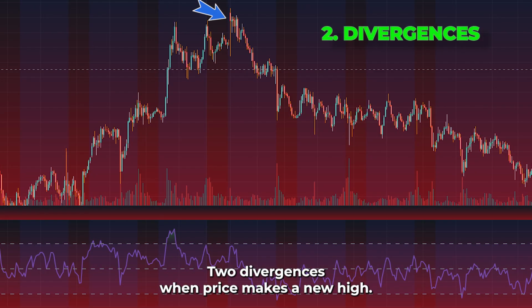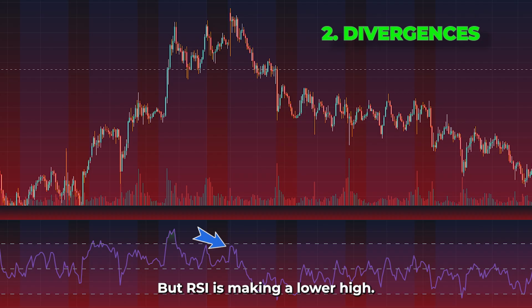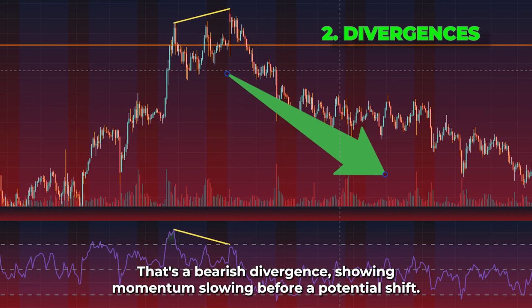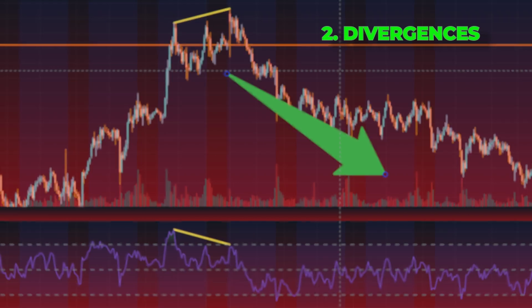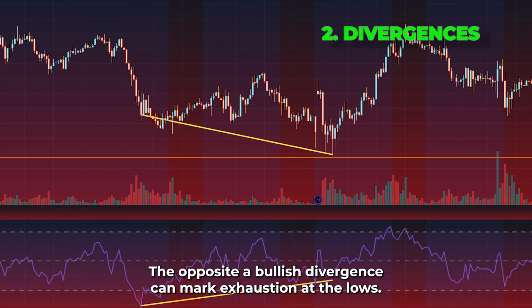2. Divergences. When price makes a new high, but RSI is making a lower high, that's a bearish divergence, showing momentum slowing before a potential shift. The opposite, a bullish divergence, can mark exhaustion at the lows.